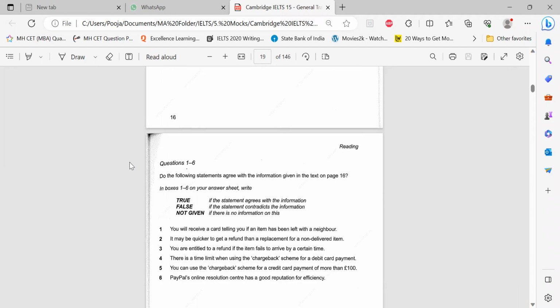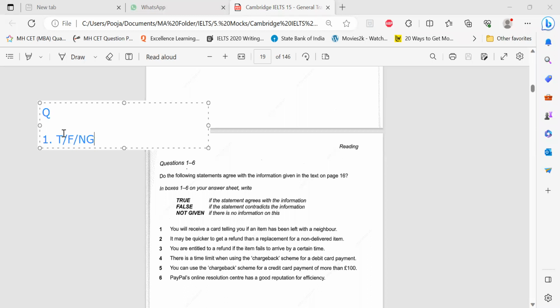Okay. So you can write down in your notebook. The questions or the answers which are in sequence are, okay, the first one, true, false, and not given. What does that mean? It simply means that the questions which are given here, the statements which are given here, are not sandwiched randomly. They are in sequence.